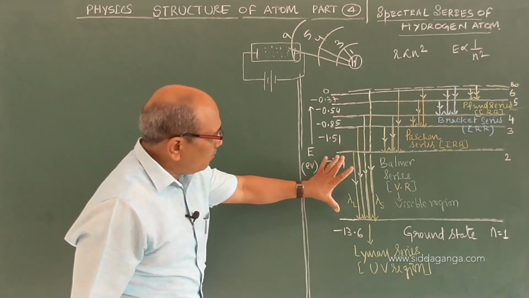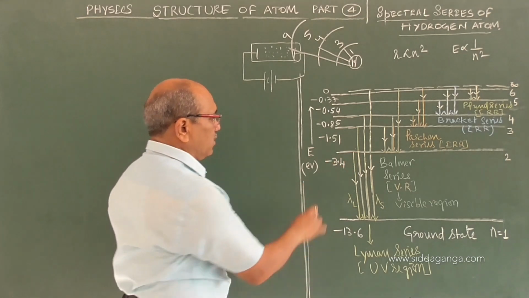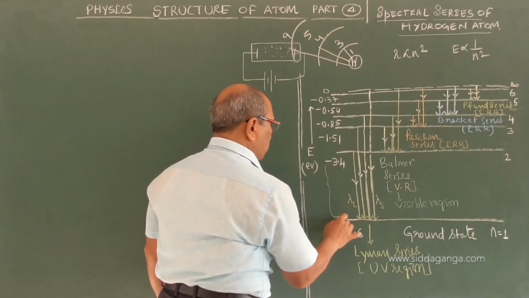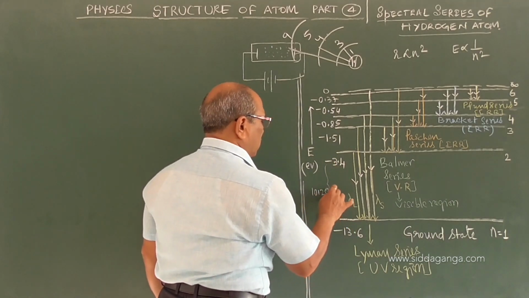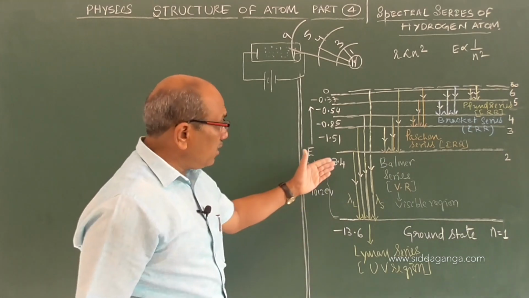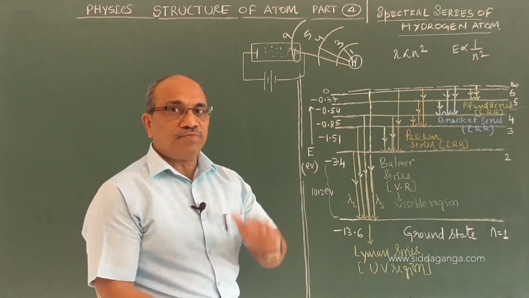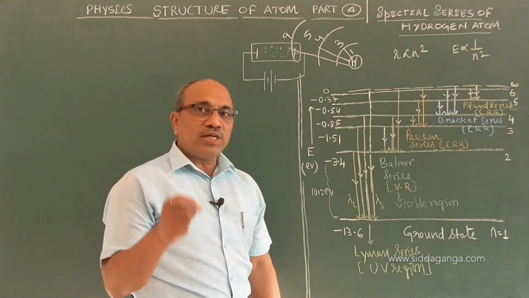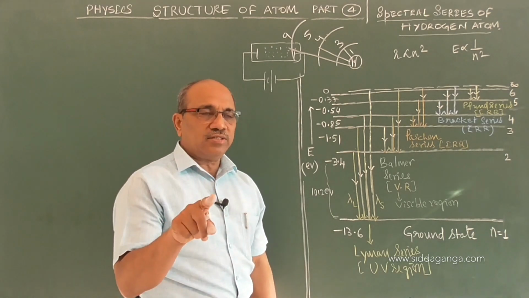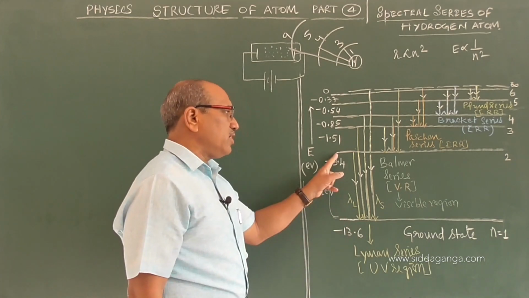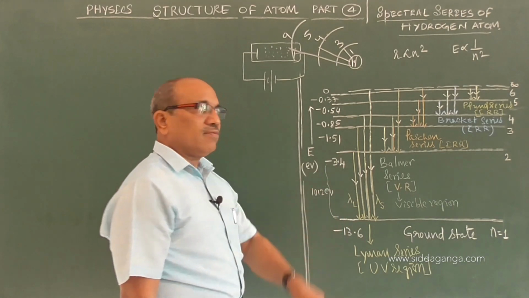You can see there is a wide gap of around 10.2 eV. The difference of energy between the first and second orbit is almost 10 electron volts. That means you can find an electron around the nucleus with either this energy or that energy, and the difference is 10 eV.